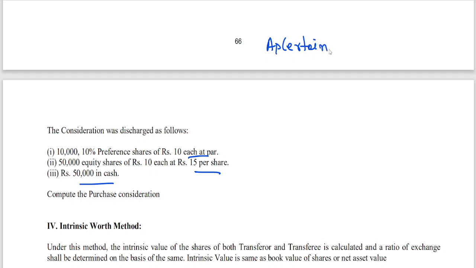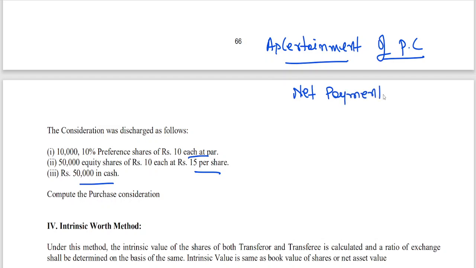Ascertainment of purchase consideration by net payment method.